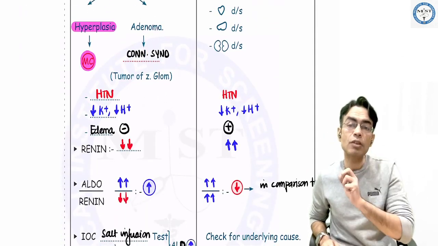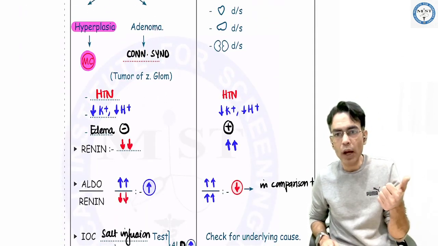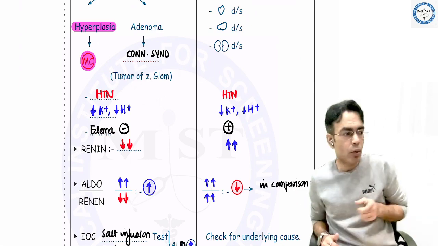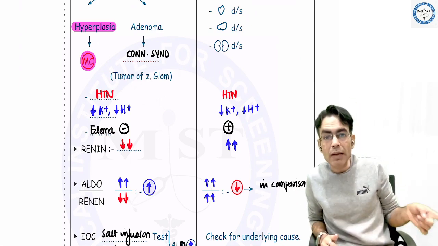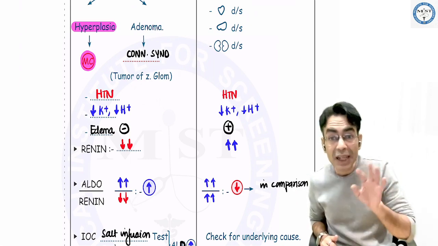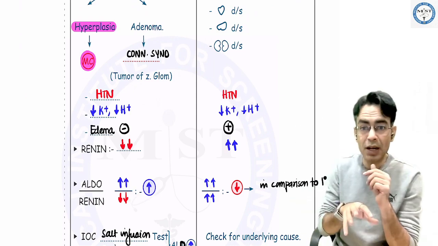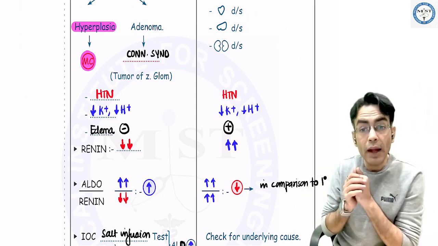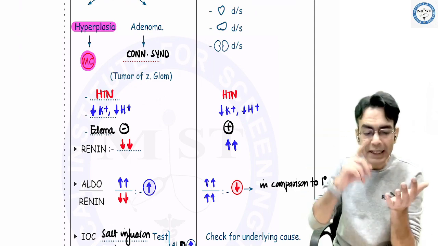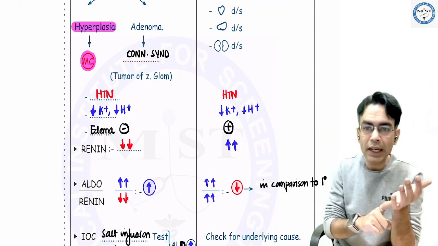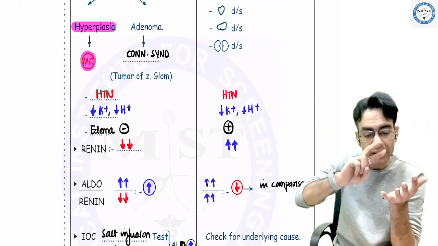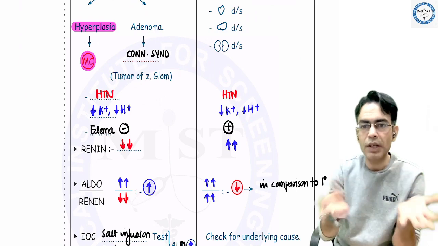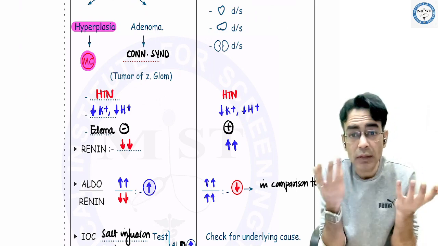चलो, what will be the features of both of them? Hypertension तो होगा ही because you're increasing the BP. Potassium, hydrogen you are losing, so hypokalemia and metabolic alkalosis. Plus, in primary hyperaldosteronism, you will not find edema, but in secondary you will find edema. Why? Because BP is maintained by either kidney, liver, or the kidney, heart. If there is any problem in these three organs, the patient will start having edema.